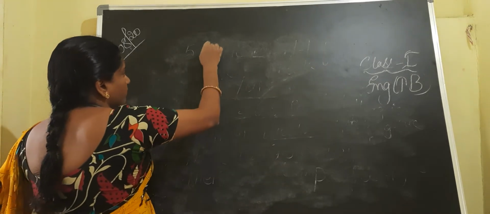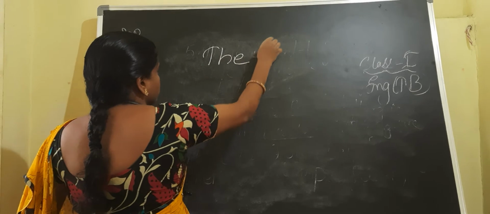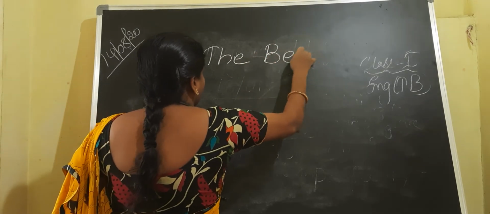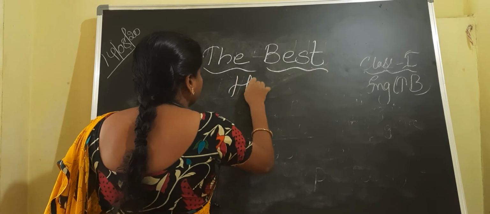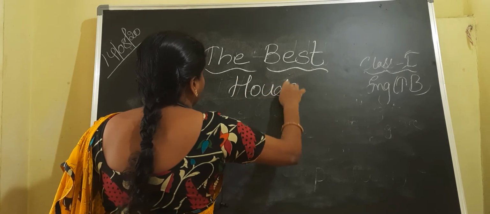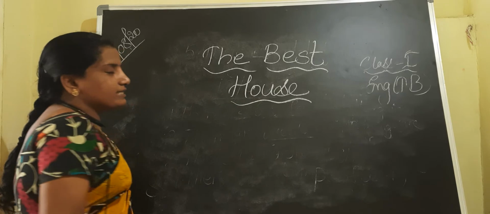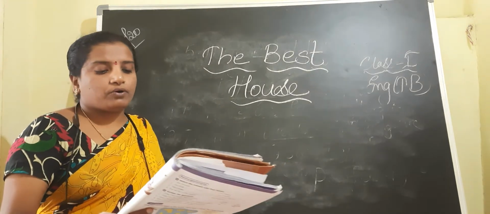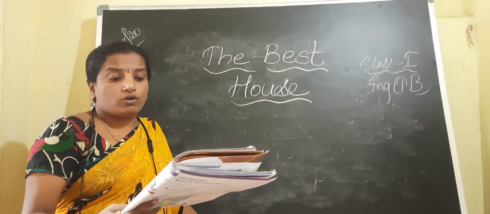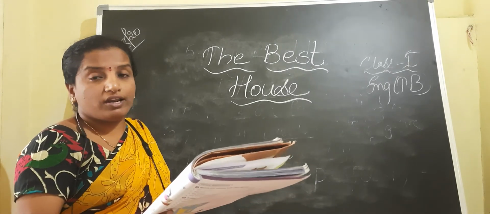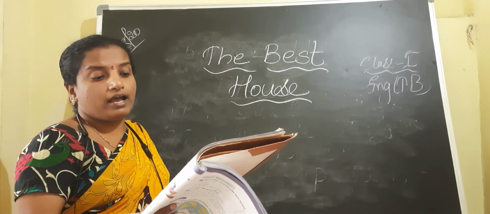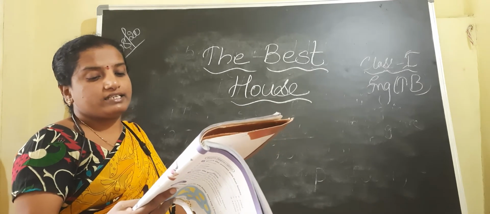I'll explain it to you one by one. The Best House. See, children, in this poem, a mouse so very small lived in a hole in the wall. I like my cozy house, said the tiny little mouse.